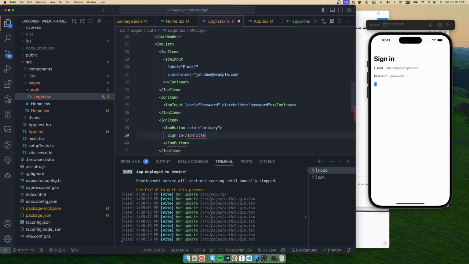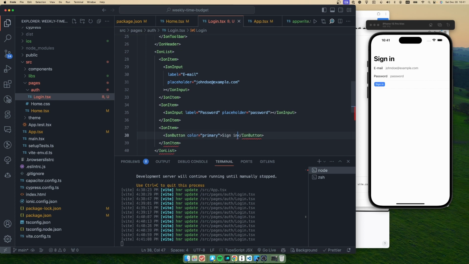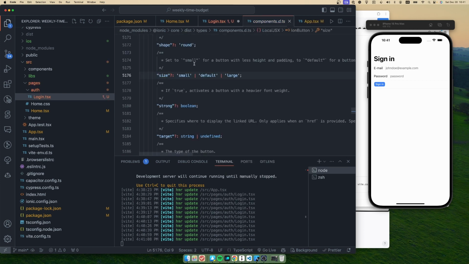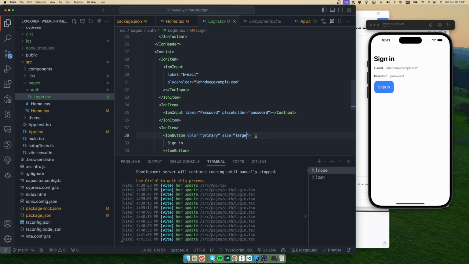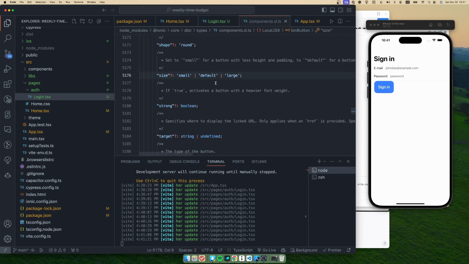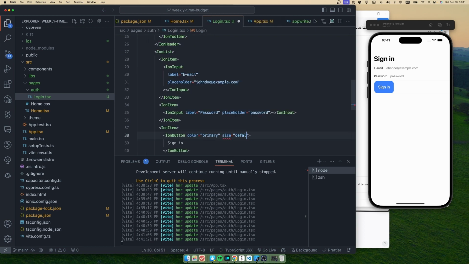Okay, let's remove that component. Is there any attribute to change the size? Yes. What was the variable that I can use? Okay, I'll say large. No, it's too big. Let's make it default.